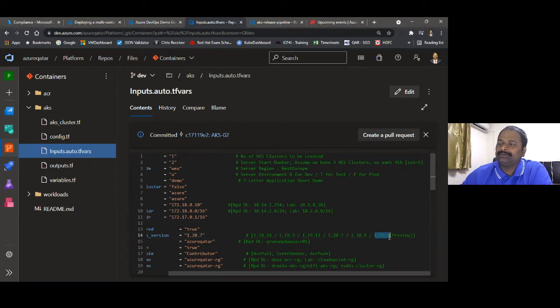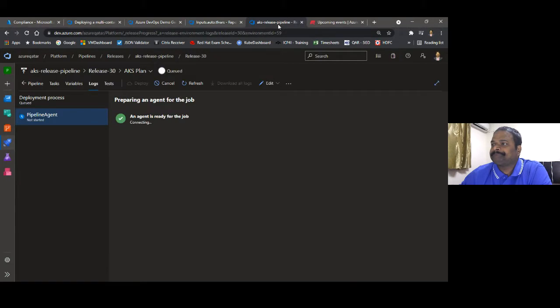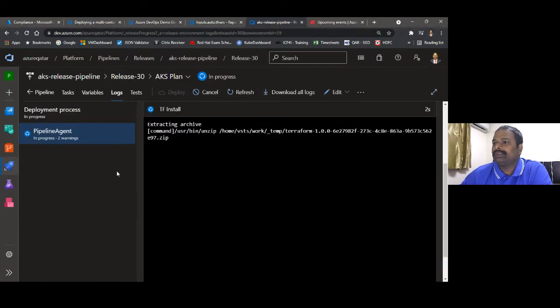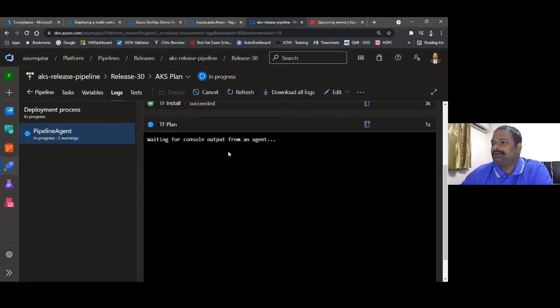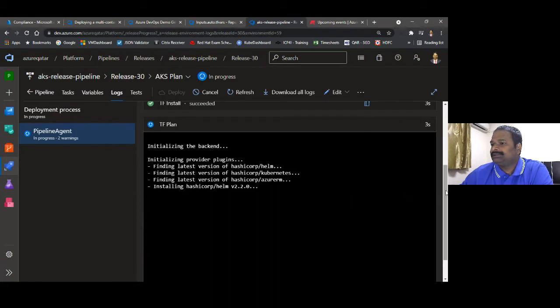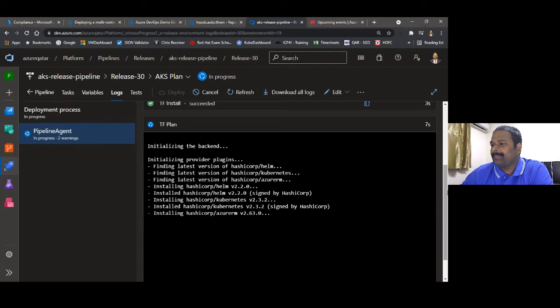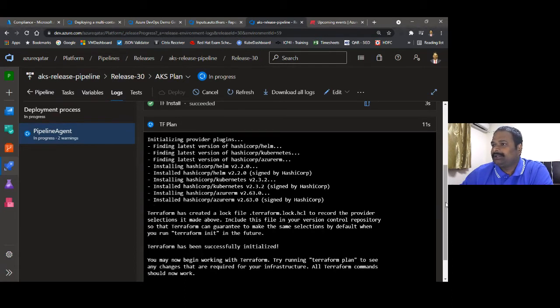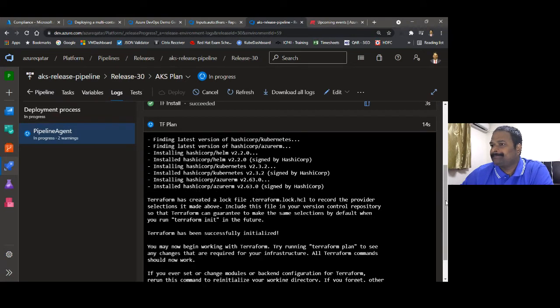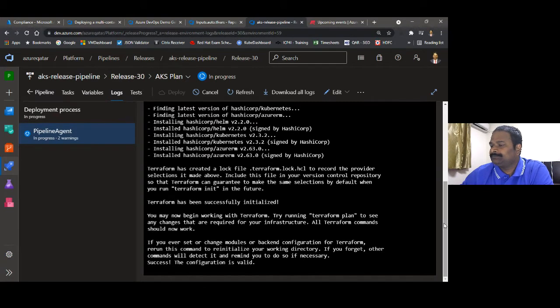Currently 2.21, 2.1 is in preview. So let's see the plan and then we'll go back to the slides. For today's demo, I'm creating the AKS cluster now. It takes 8 to 10 minutes to provision.